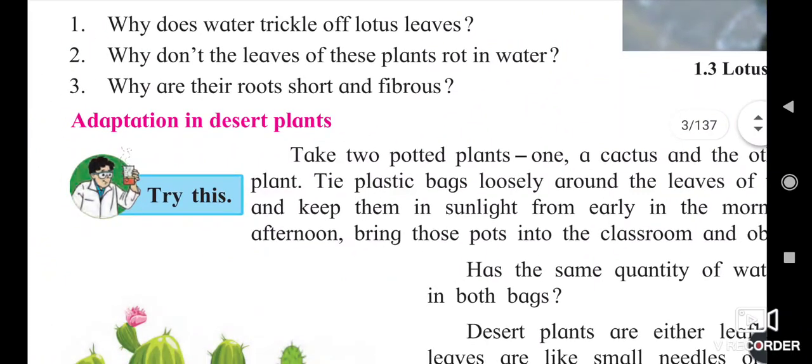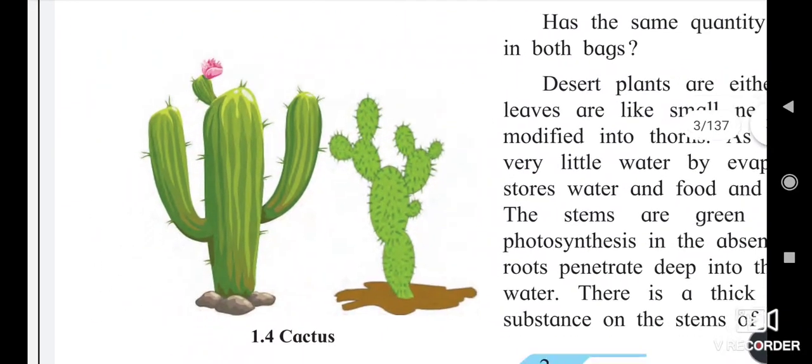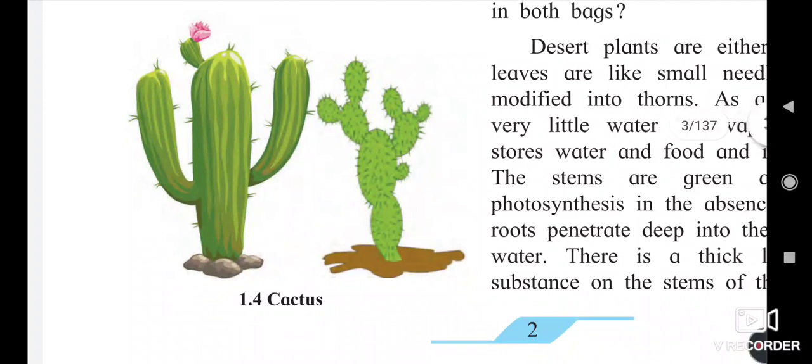Adaptation in a desert plant. Here we have a picture of a cactus.